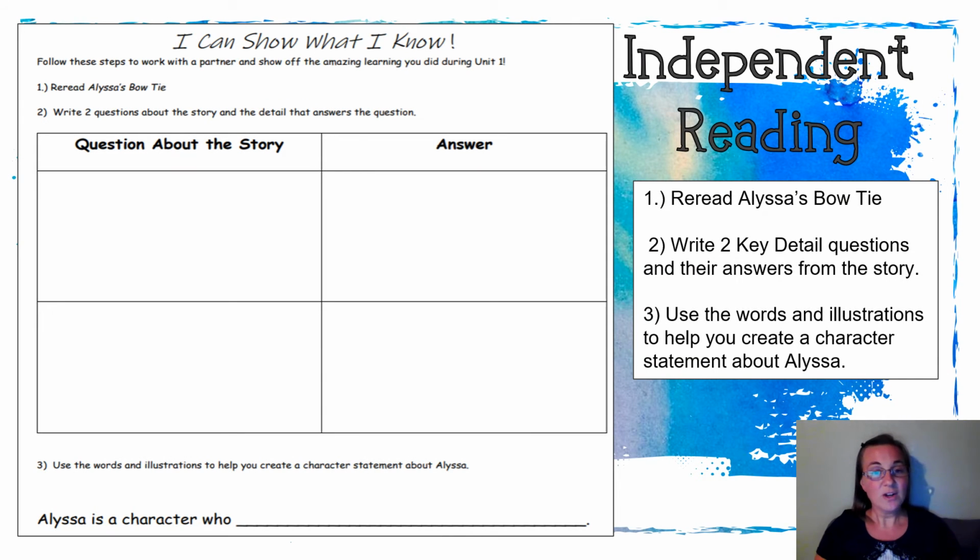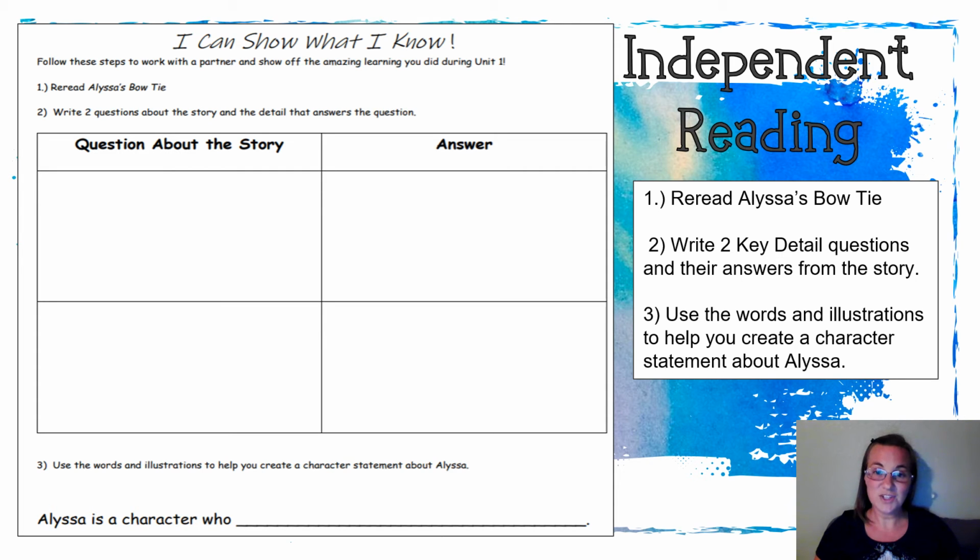In the supplies you brought home from school, you should have a piece of paper that looks like this. It's called I Can Show What I Know. And you're going to use it to show how you have learned all of our targets during lessons 1 through 10 in Unit 1. If you can't find this paper, you can do this work on another piece of paper so that your digital teacher can see what you've learned.